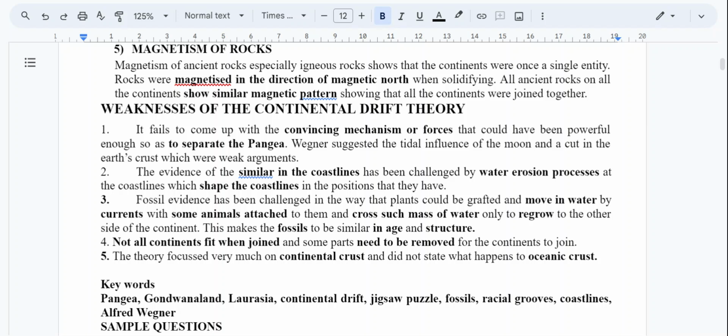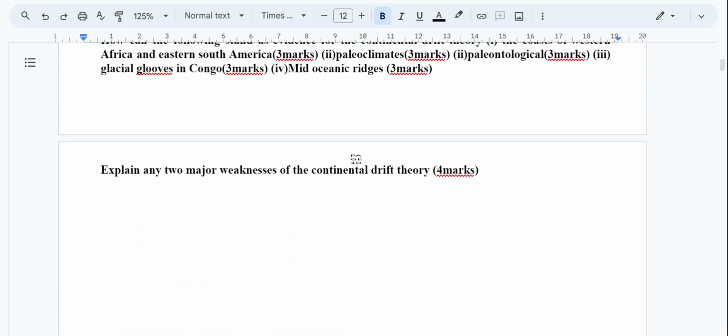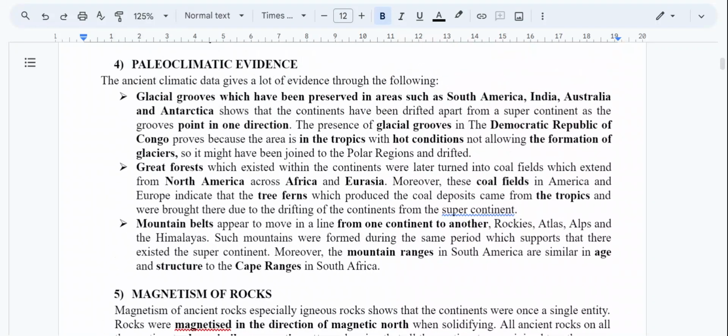Also, on the issue of fossils, the spread of fossils could have taken place because of movement of water, from one place to another, and these ancient plants could grow in other continents. And since not all continents fit when joined, and some parts need to be removed for continents to join, this also indicates a weakness. The theory focused very much on continental crust and did not state what happens to the oceanic crust. So this is the second part that we have covered, and thank you very much for your